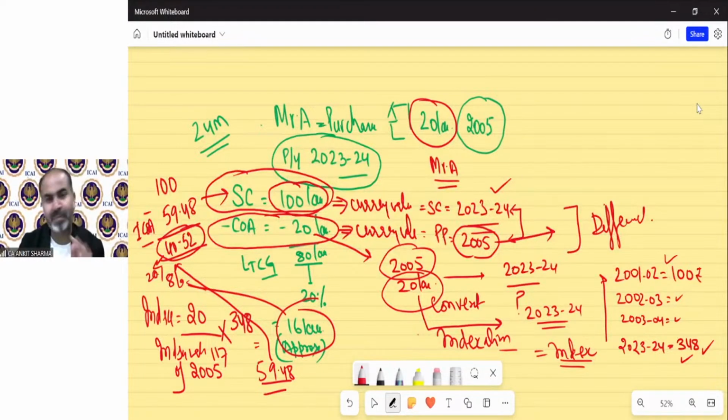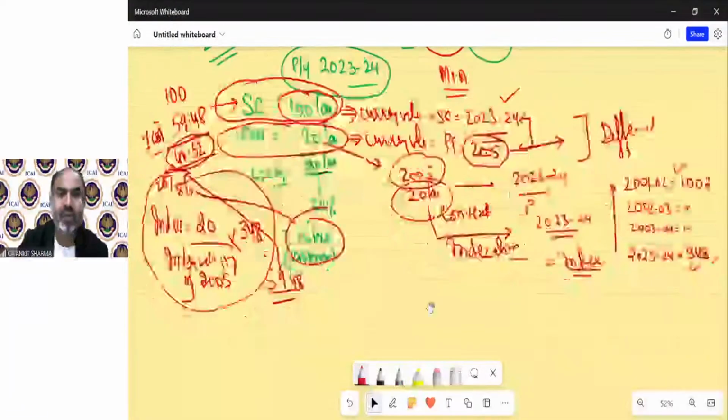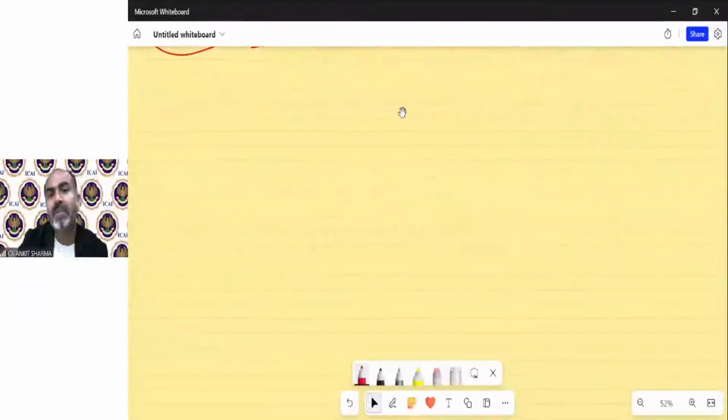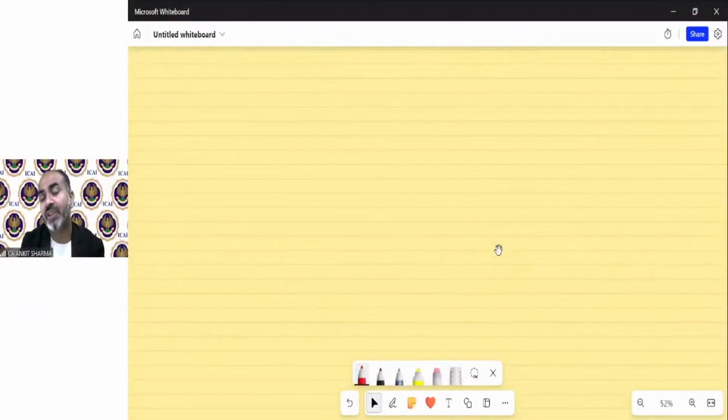For the purpose of examination, you do not need to explain this. You just need to know the formula, which is simple. I explained the whole story because I wanted you to understand the meaning of indexation, how it was generated, how it evolved, how it originated. Whenever you apply it, you should know what you are doing, and also why you are doing it.